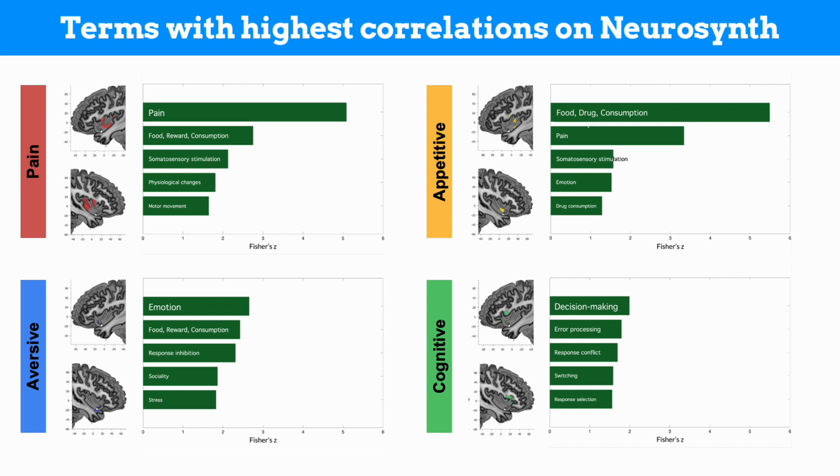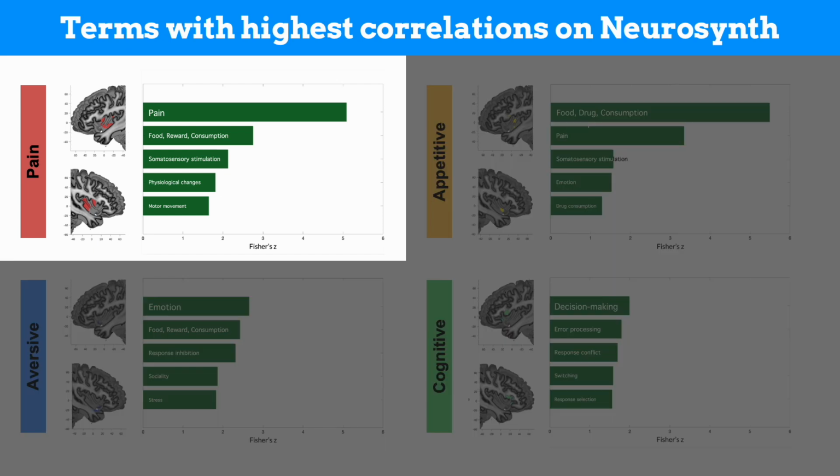With this method, we can see which keywords have been highly associated with the region of interest. Let me also zoom in on the pain-selective region here. So here we can also observe specifically pain-related topics appear as the most highly correlated words with this area. And overall, we were able to see the same patterns in the other selective regions.